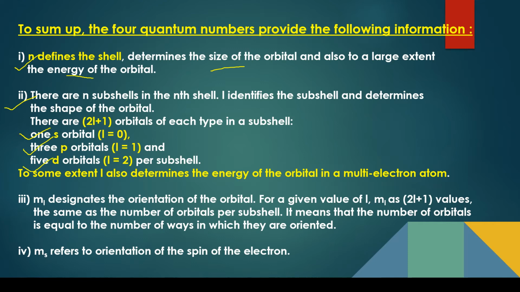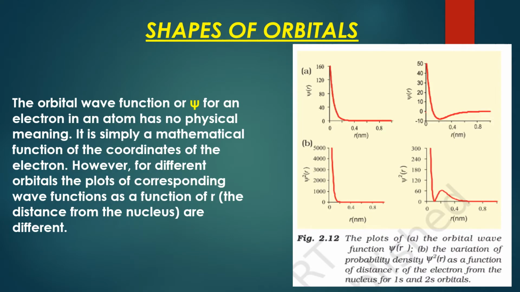And the next is the magnetic quantum number. It tells you about the orientation of the orbital. So for a given value of l, ml can take a total of 2l plus 1 values, the same as the number of orbitals per subshell, as I explained in the previous slides. And the last is the spin quantum number, which refers to the orientation of the spin of the electron, whether the electron is moving clockwise or anti-clockwise.